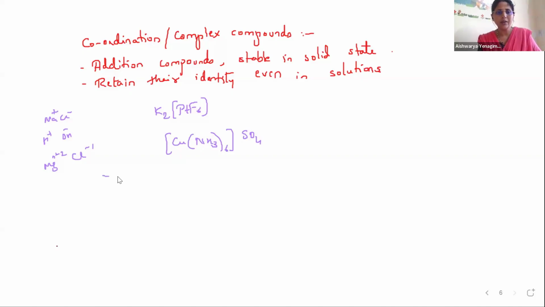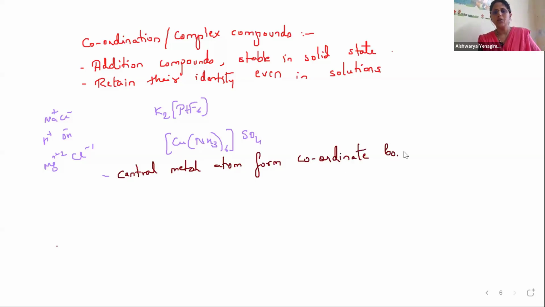The central metal atom forms a coordinate bond, which is also called a dative bond, with anions or neutral molecules. Now, we saw this in the previous example which I had given you.